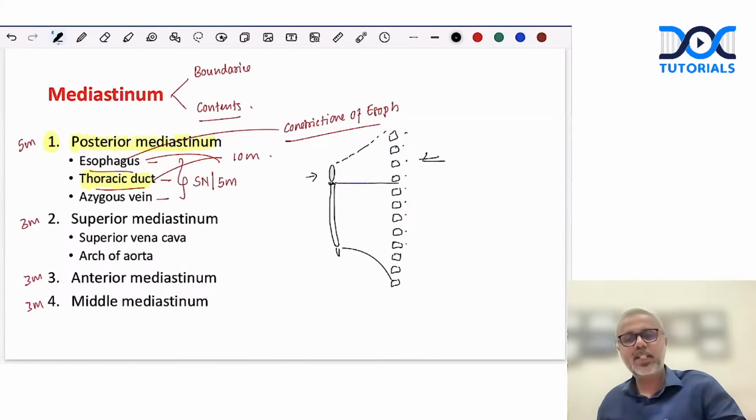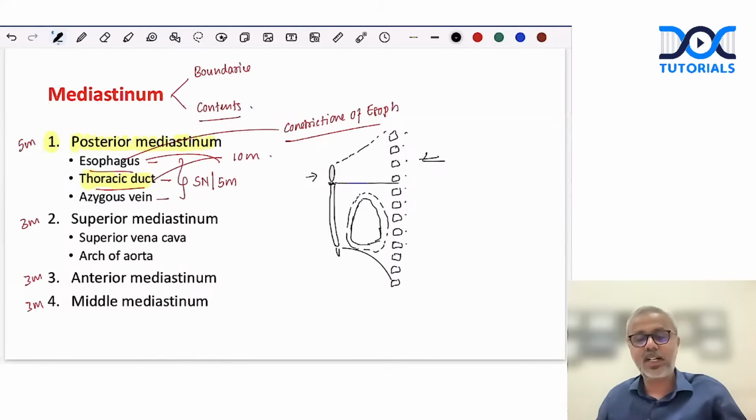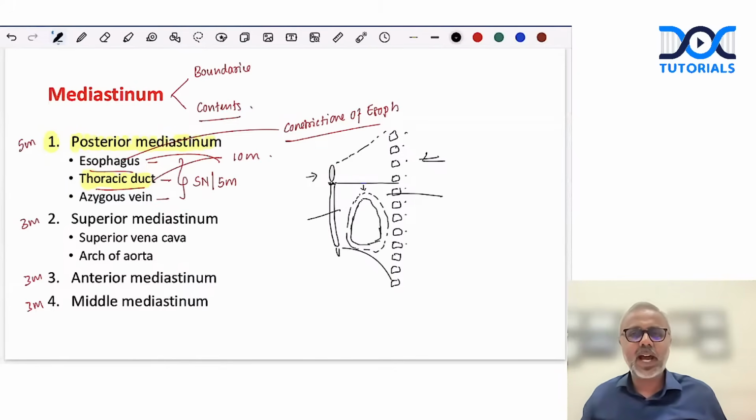So this is possibly the simplest way in which you can show the diaphragm. And we know that the inferior mediastinum is divided by what? The pericardium and the heart present inside it, into an anterior, a middle, and a posterior mediastinum. So a simple diagram as simple as this will fetch your marks.